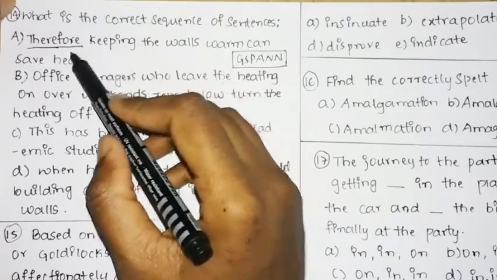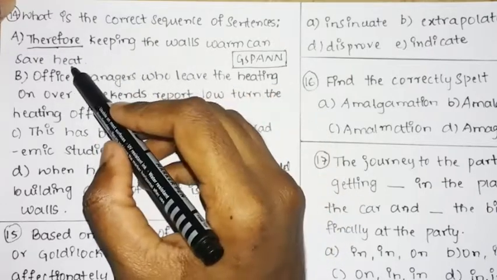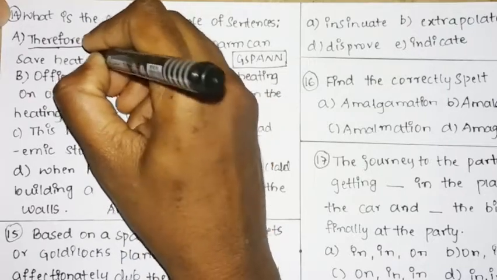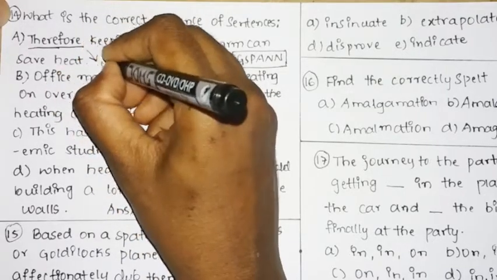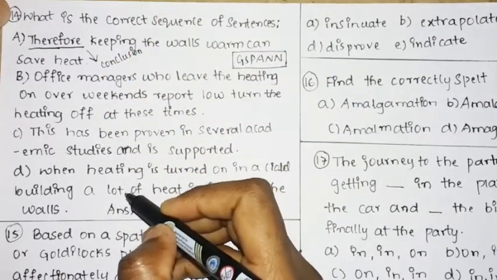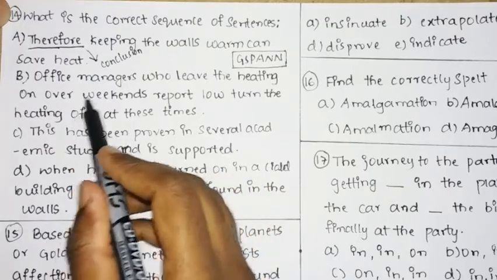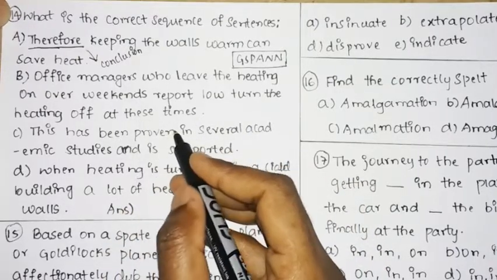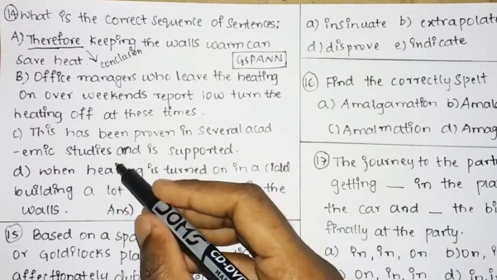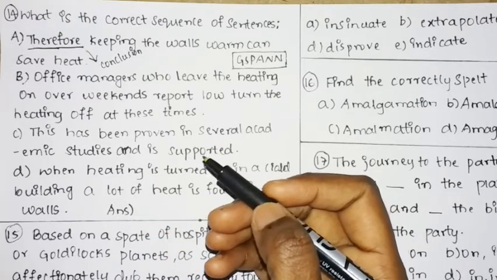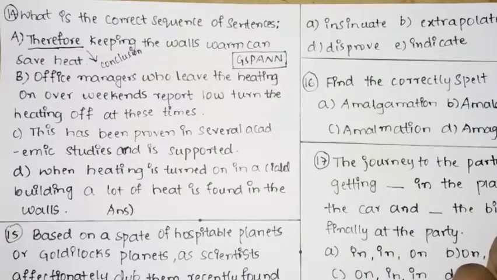So the first sentence begins with "Therefore, keeping the walls warm can save heat." Therefore is a conclusion statement, so it will come at the end. So we need to find the first sentence, and you can easily find it based on the options provided. Then, "Office managers who leave the heating on over weekends report low turn the heating off at these times." And the next is, "This has been proven in several academic studies and is supported." And, "When heating is turned on in a cold building, a lot of heat is found in the walls."